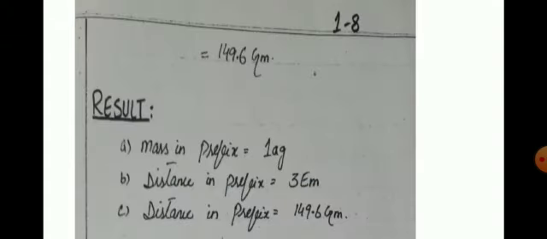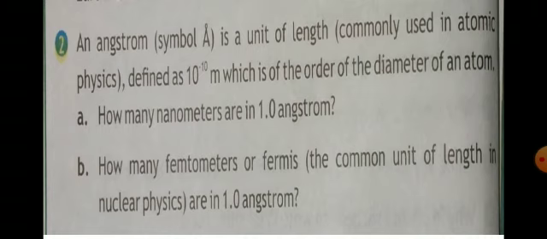After that, we will write the result. So, for part A, the mass in prefix is 1 attogram. For part B, the distance in prefix is 3 exameter. And for part C, the distance in prefix is 149.6 gigameter. I hope you understand. Now, the second numerical is the statement is an angstrom, the symbol A dot degree.